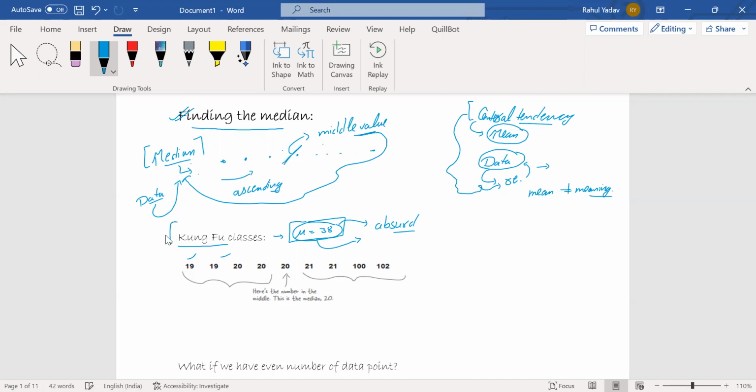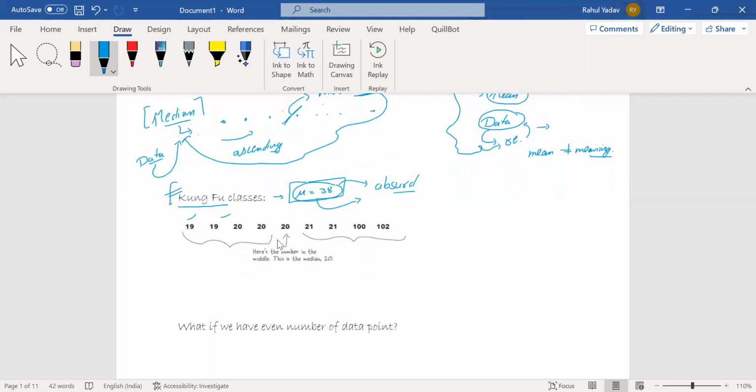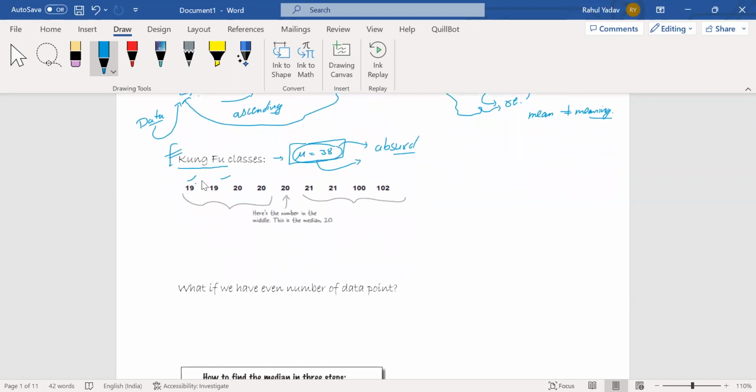Now let's come to the example of Kung Fu classes. In that particular example, the data was something like 19, 19, 20, 20, 20, 21, 21, and these two data points are for the masters, or the coach. These particular values were known as outliers, and we studied about outliers in the previous lecture.